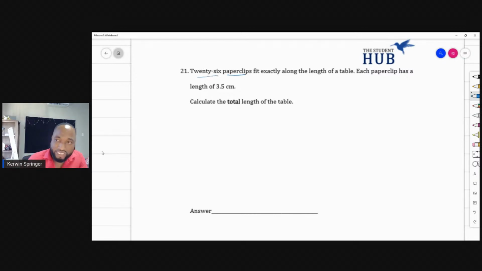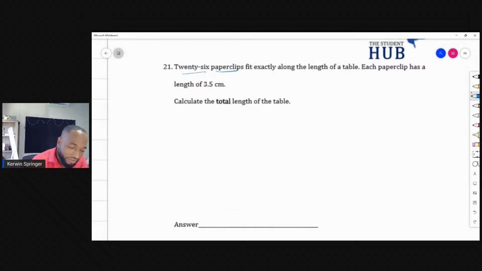26 paper clips fit exactly along the length of a table. Each paper clip has a length of 3.5 centimeters. What is the calculated total length of the table? These questions, there is a trick.